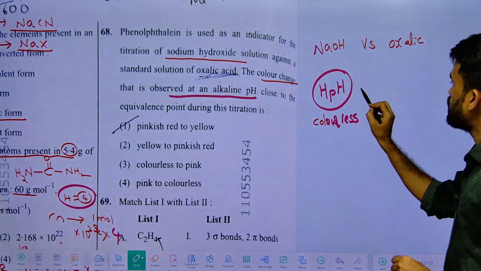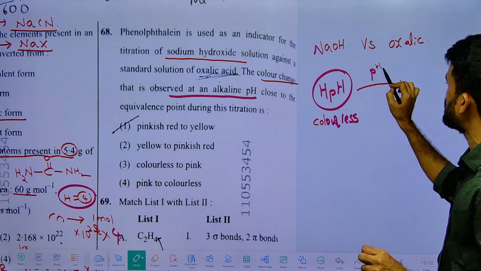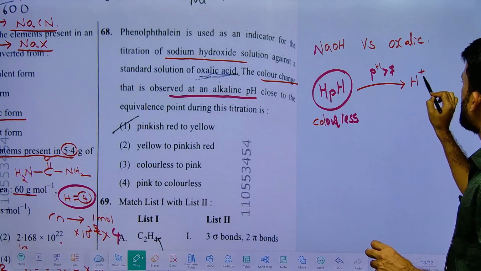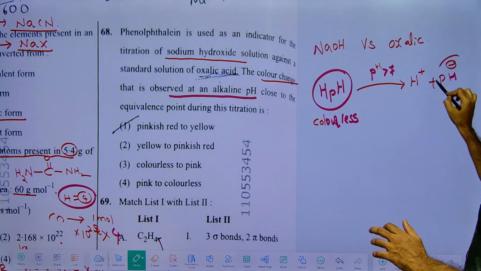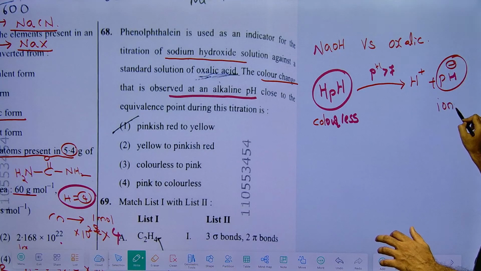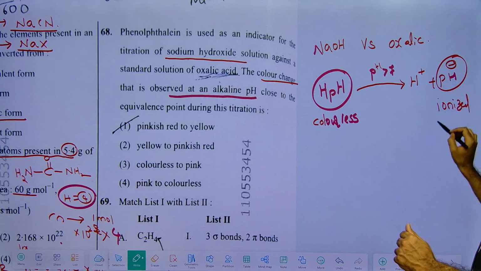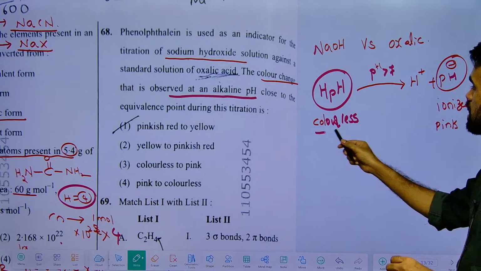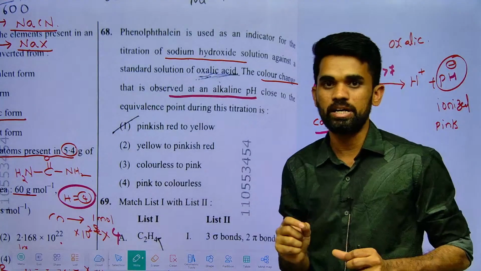So whenever you place phenolphthalein in the basic medium, that is pH greater than 7 at 25 degrees, the H plus ion gets ionized, becoming the anion. So phenolphthalein gets ionized here. In the ionized form, the phenolphthalein color will be pink. What is the color? Pink. A colorless substance converting into pink color. So this is what we look for at the end point of the titration.